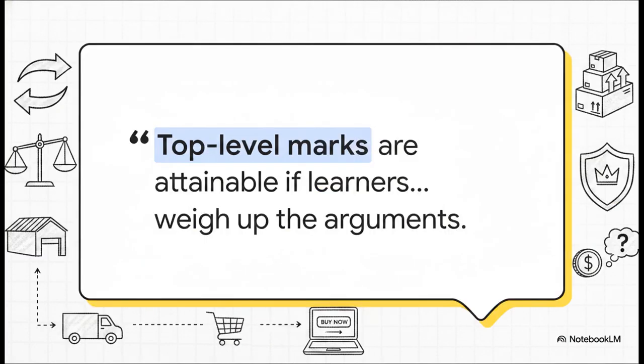To wrap up this explainer, I want you to consider this exact quote from the AQA sample mark scheme. Top-level marks are attainable if learners weigh up the arguments made effectively and convincingly answer the questions set. I want you to review your answer to Task 3 right now. Did you truly weigh both sides of the distribution dilemma? Did you make a convincing final judgment? See, the choice of distribution isn't just about moving boxes. It's about defining who holds the power, who gets to keep the profit, and who ultimately controls the brand.